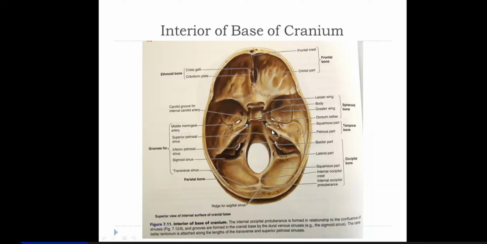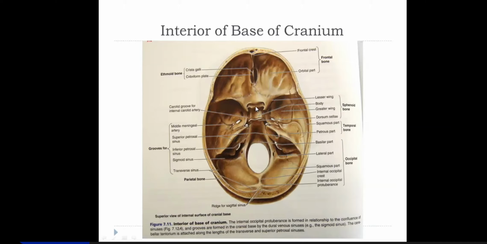Then in between here you find the body of sphenoid, which has a depression on its superior surface, and that's called sella turcica or hypophyseal fossa. Got it? So there, this is the frontal bone. You can see this is forming the roof of the orbit or the floor of the anterior cranial fossa. This is the sphenoid, the body of sphenoid.